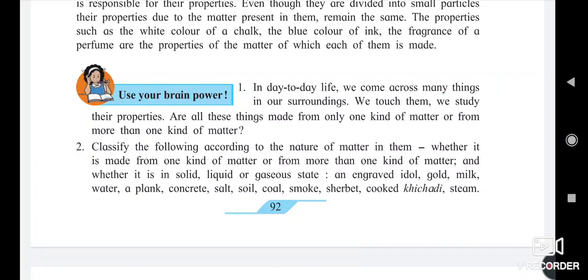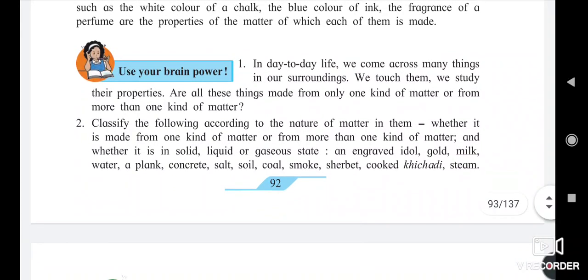Here we have to give some stress to our mind to classify the substances, which depends upon the nature of the matter in them.